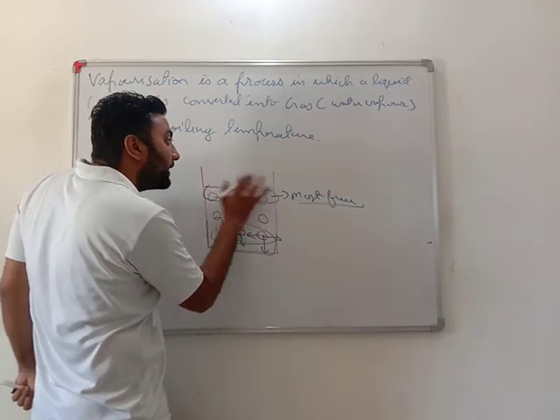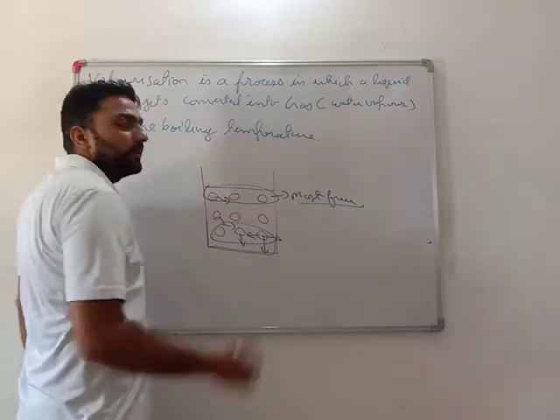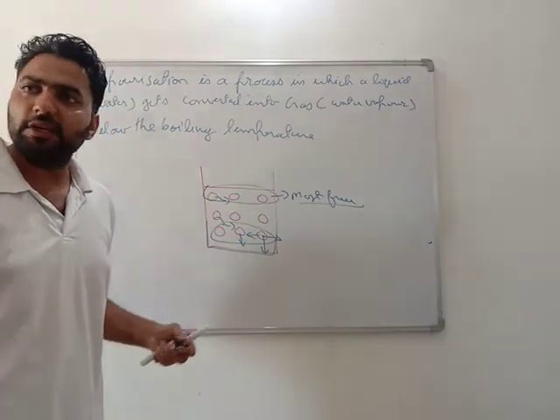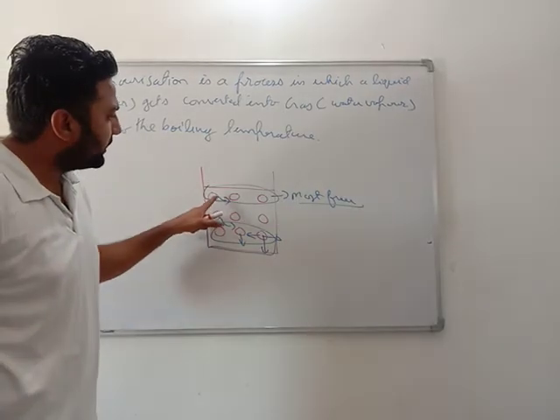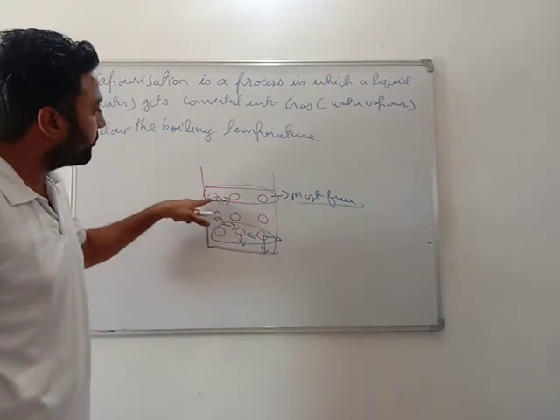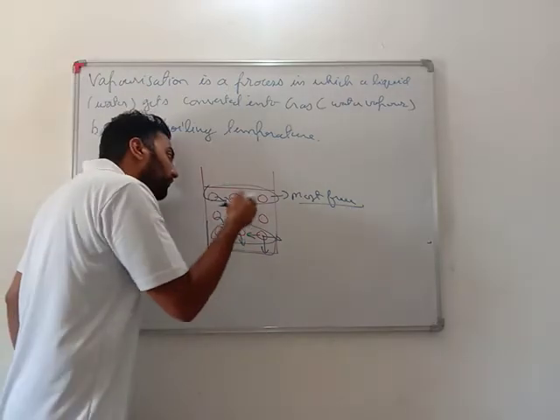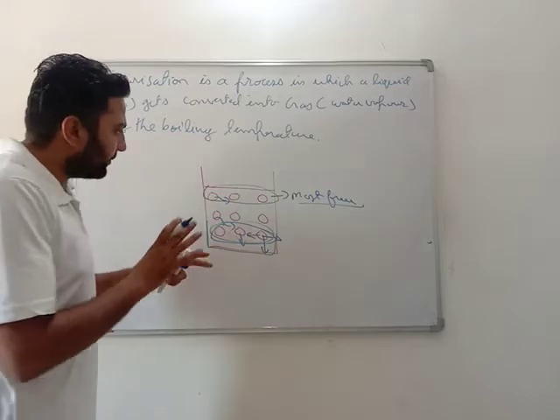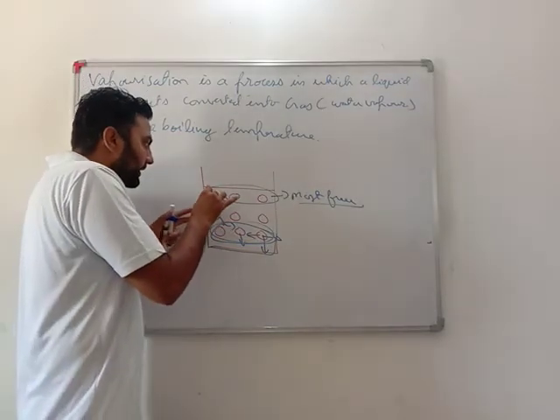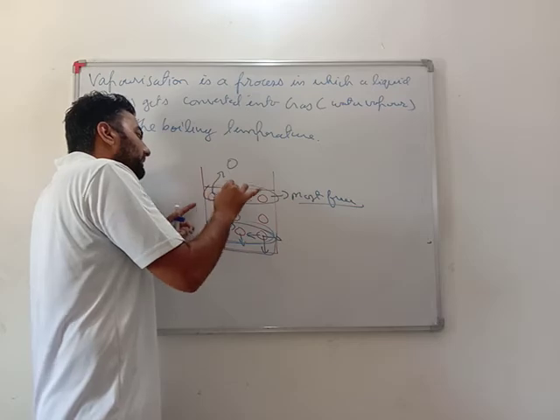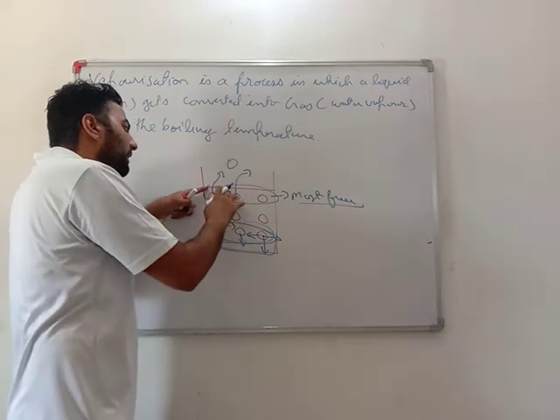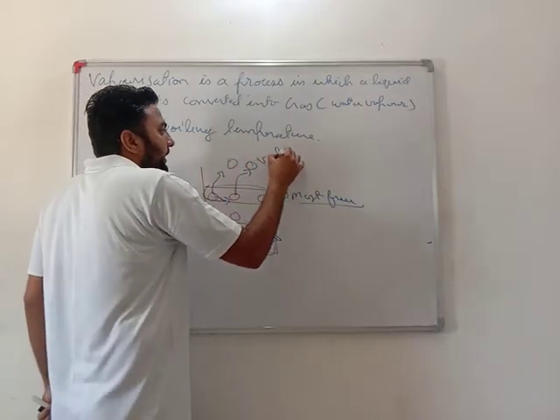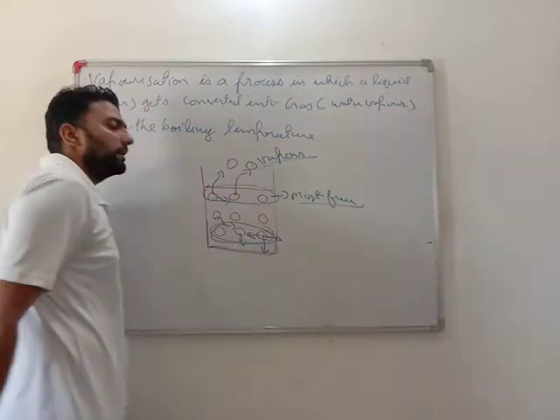It is having an open end to go anywhere. These particles at this open surface are more free than the others. As they are more free, they sometimes get free and move out of this volume. And as they move out of this volume, they get converted into vapor.